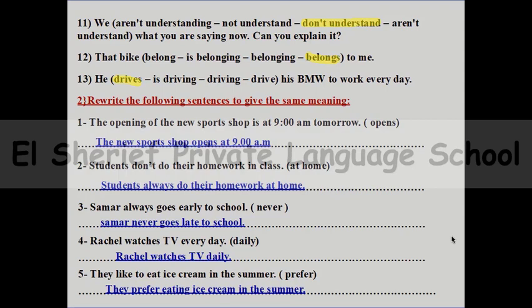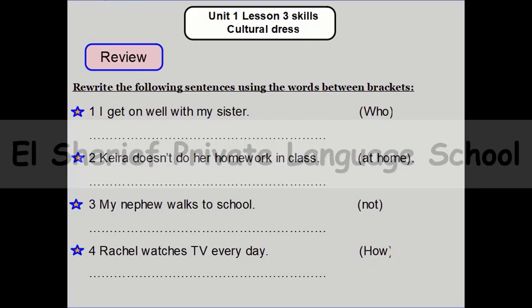At this part, we can say that we finished the part of the grammar lesson. But after that, we will go to lesson 4, and this is skills. Before that, we can see some questions of revision. So we can say that this part, rewrite. I get on well with my sister.